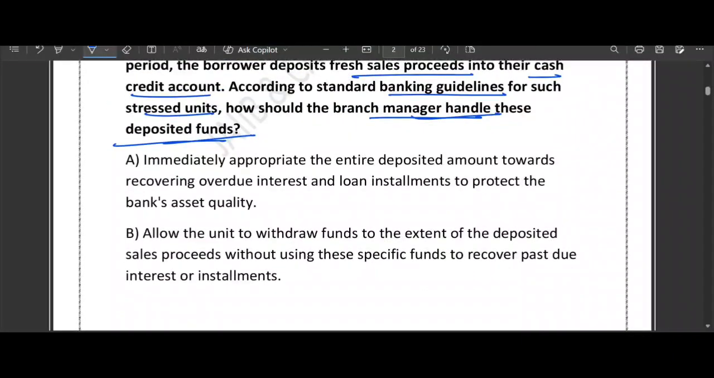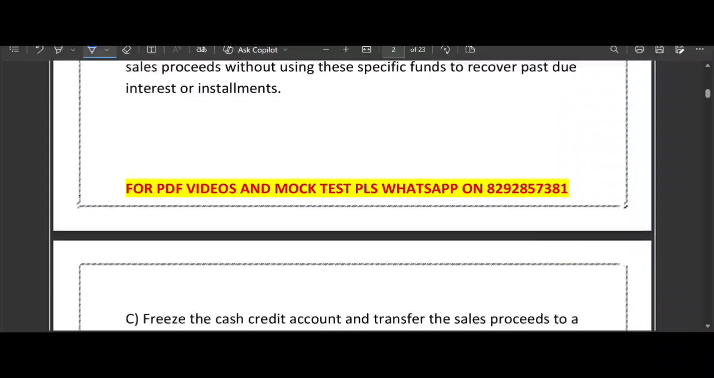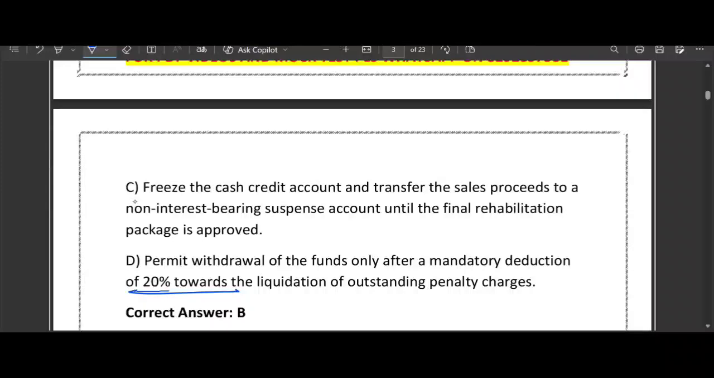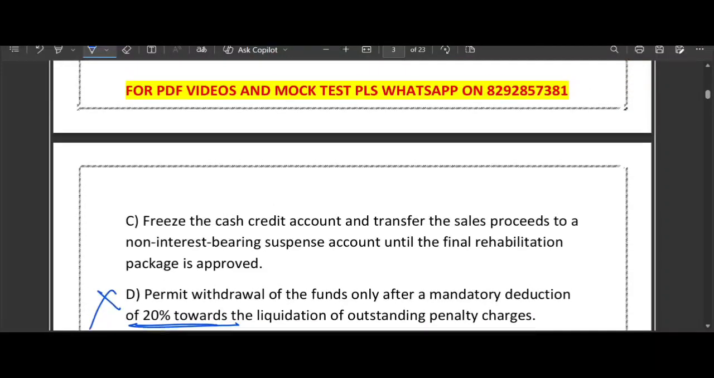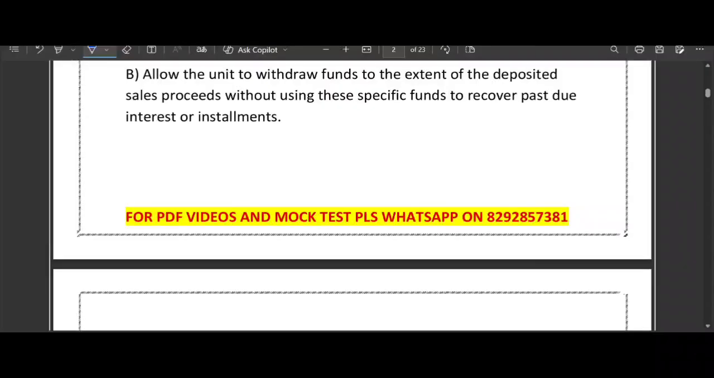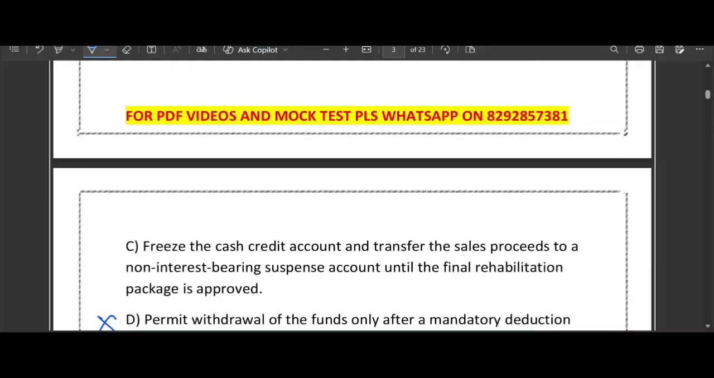So option number A, they have given that immediately appropriate the entire deposit amount. Wrong, right? If you grab the money now, you will kill the business. It is a short-sighted focus. If you look at option number D, again it is taking permitted withdrawal after deduction of 20%. Again, this is wrong. Now option B, what they have given, allow the unit to withdraw fund. Exactly. And C, freeze the cash credit account.